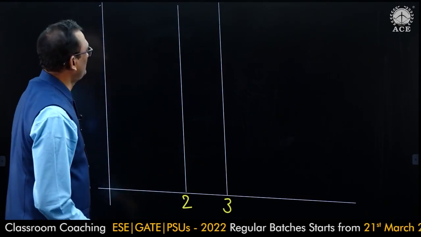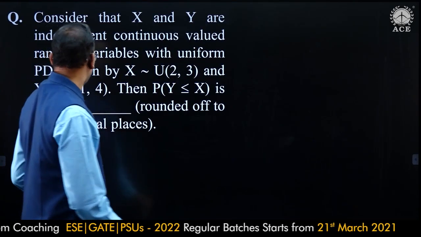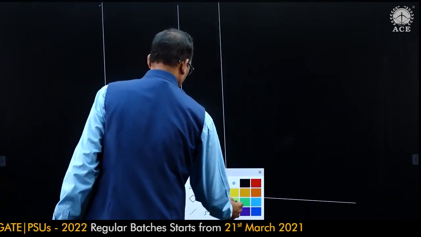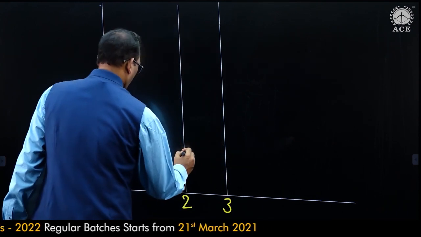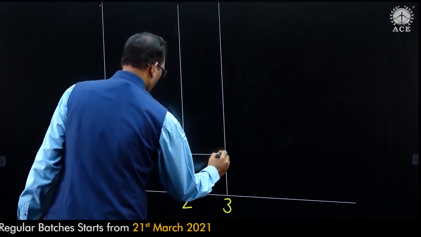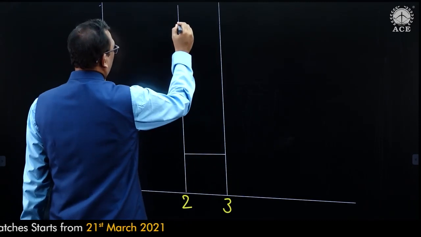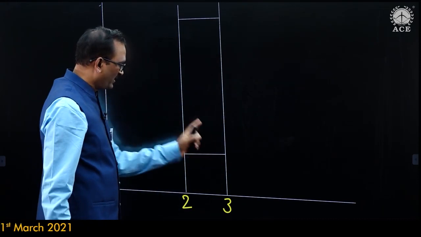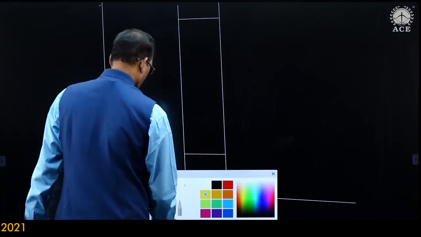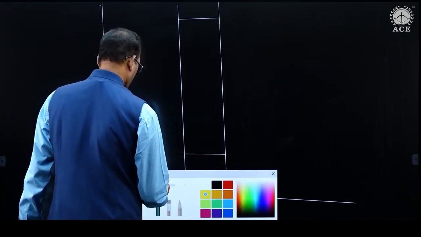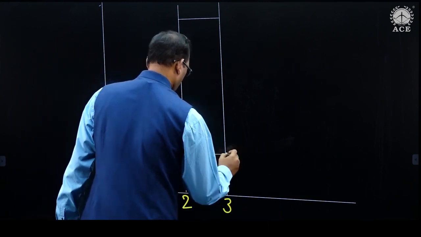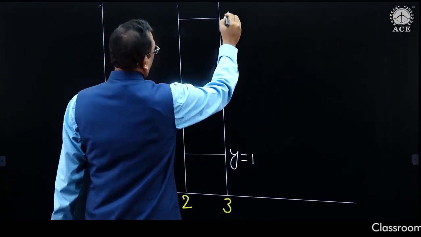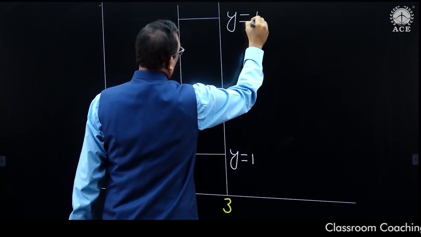Next, y is uniformly distributed in the interval 1, 4. This is y equal to 1 line. This is y equal to 4 line.